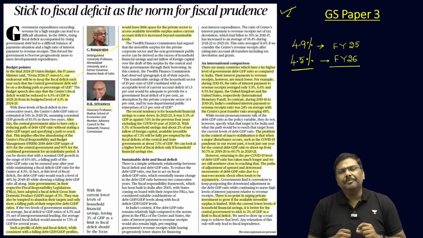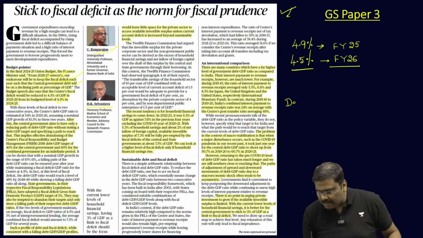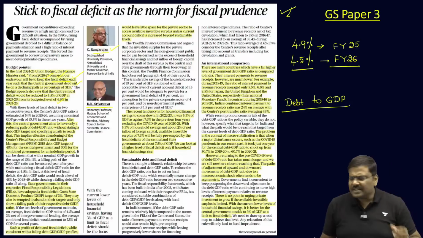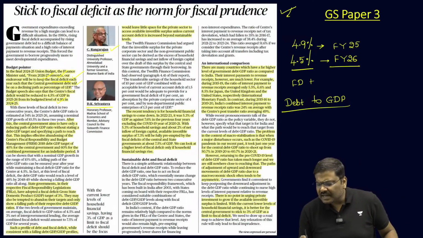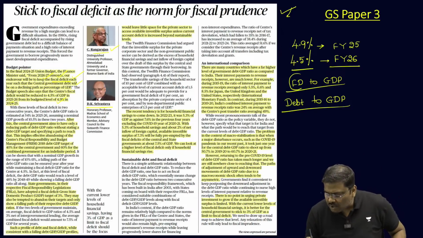What is the issue here? Let's understand this. If you want to reduce the debt to GDP ratio, if you want to control the debt to GDP ratio, the logic is very simple. We need to reduce the fiscal deficit to GDP ratio as well. That is essentially, how much is my borrowing annually?